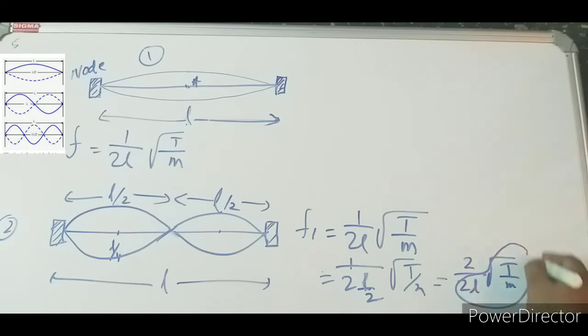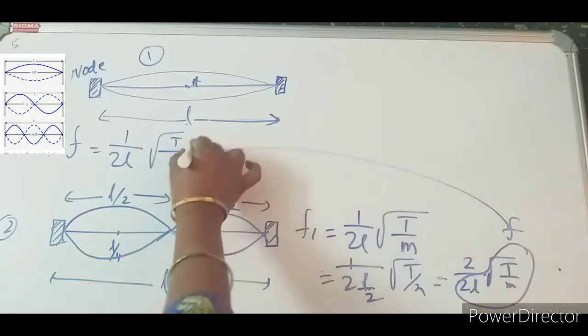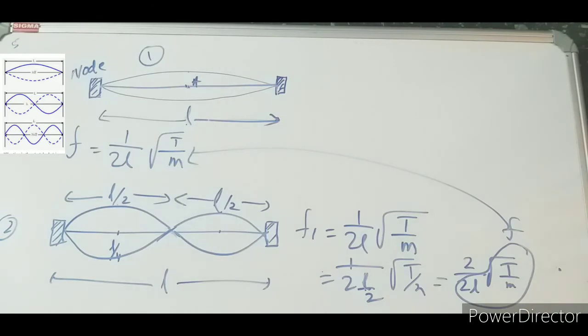Now this one will be F or not? Yes. So what can I write here? I can write this one equal to 2F. Can I write it like this? Because here F1 is the frequency for this string where we are getting two loops. So frequency equal to 2F. Got it?